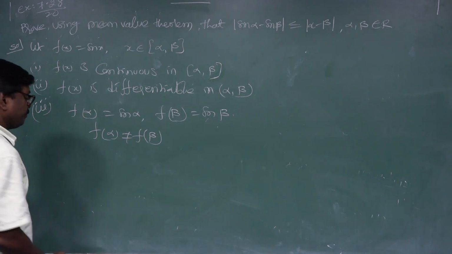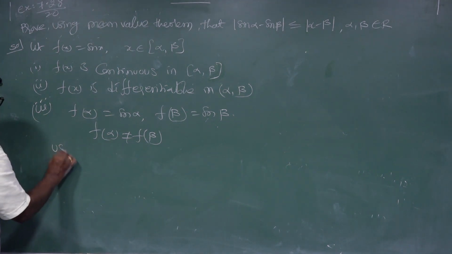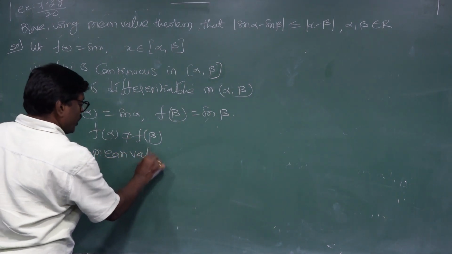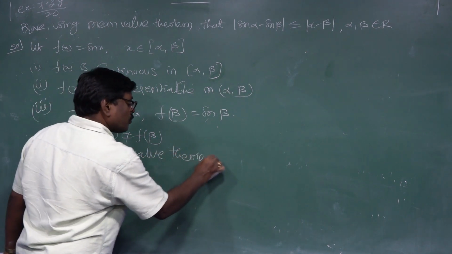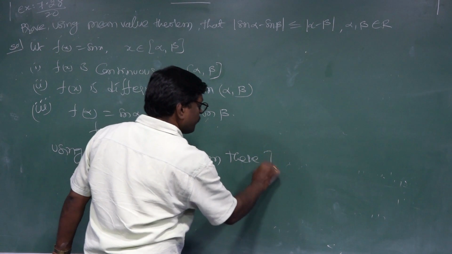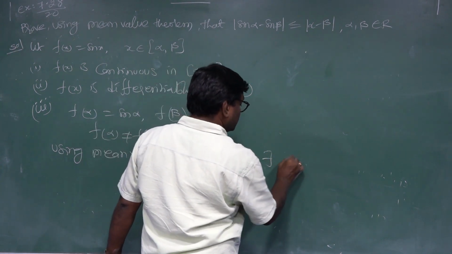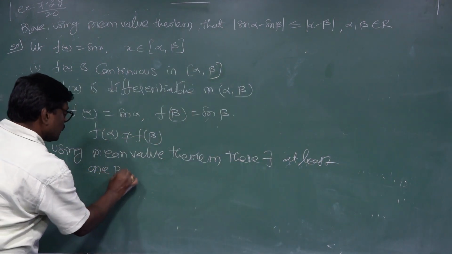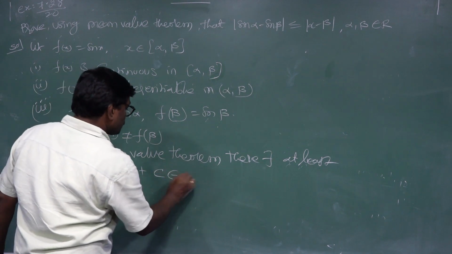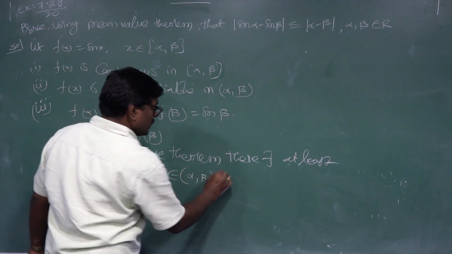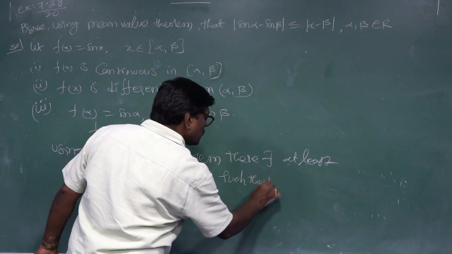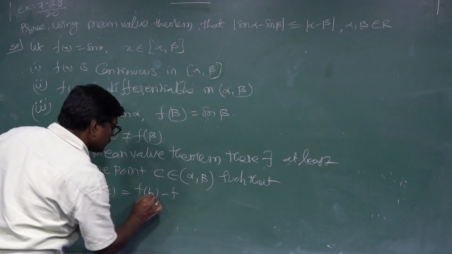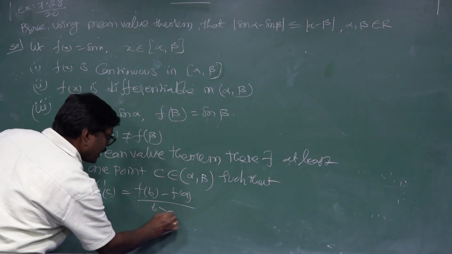Then using the mean value theorem, there exists at least one point c belonging to (alpha, beta) such that f'(c) is equal to (f(b) minus f(a)) by (b minus a).